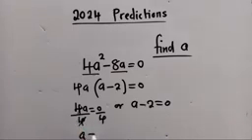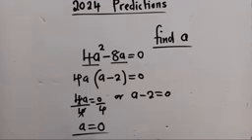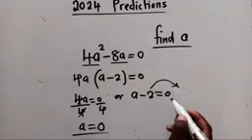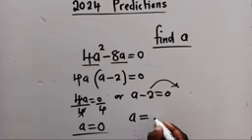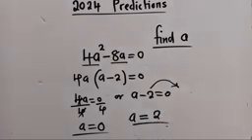The value of A will be equal to 0. For this one, the -2 comes this side, so A is equal to +2. That's how those 2 answers were found. Is it clear here?